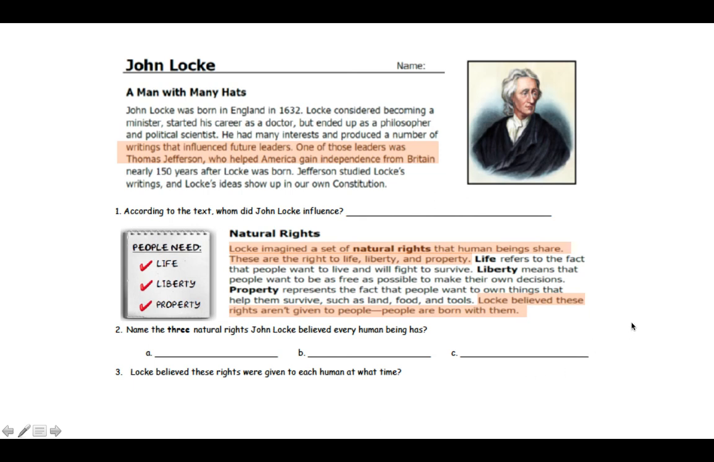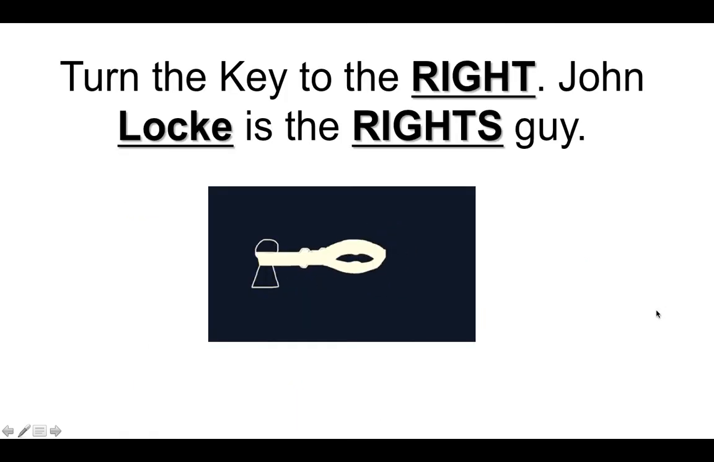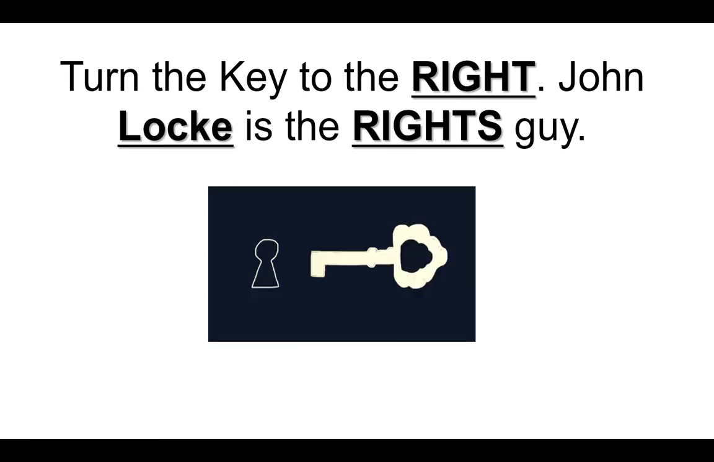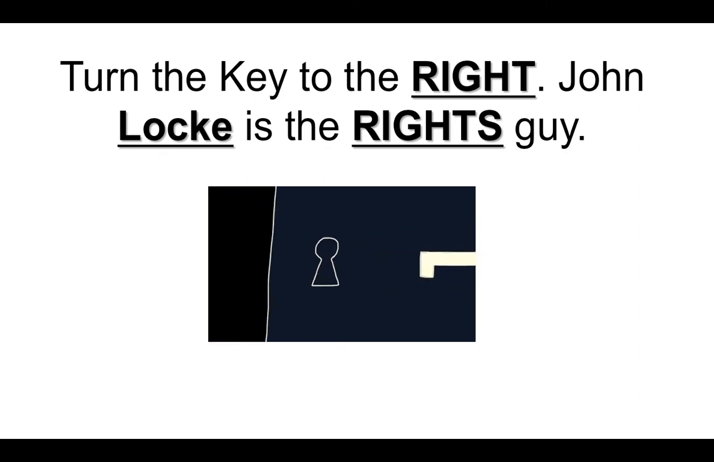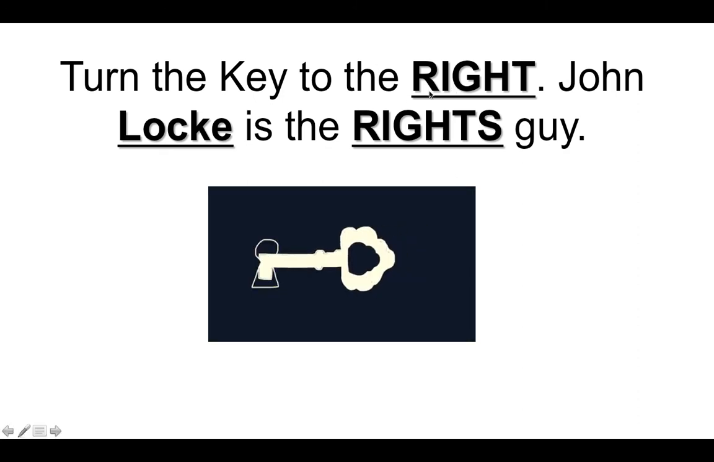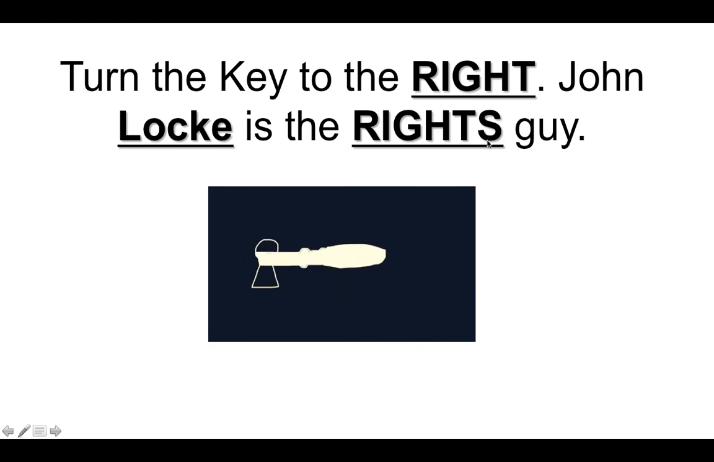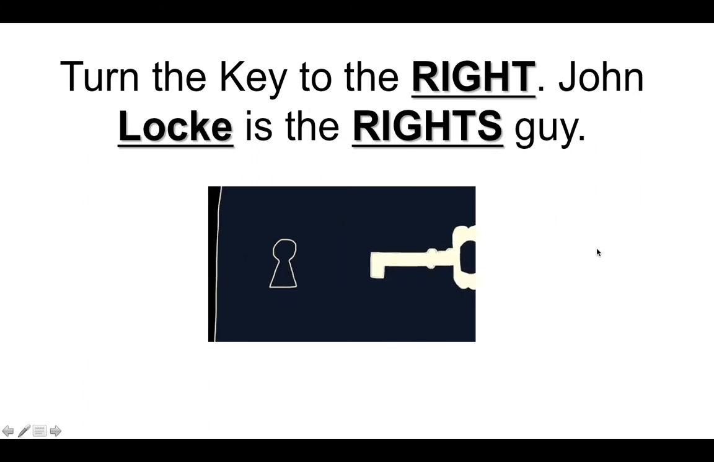Now there's a little mnemonic device, which is like a little memory tip that I teach my students, because we use his last name Locke, and we have to remember that he came up with the idea of natural rights. So this is what we think about. We turn the key to the right because John Locke is the rights guy. So you turn the key in the lock to the right because he is the rights guy. And we're using that word right and the word Locke because his last name is Locke. He's the one who came up with the idea of natural rights.